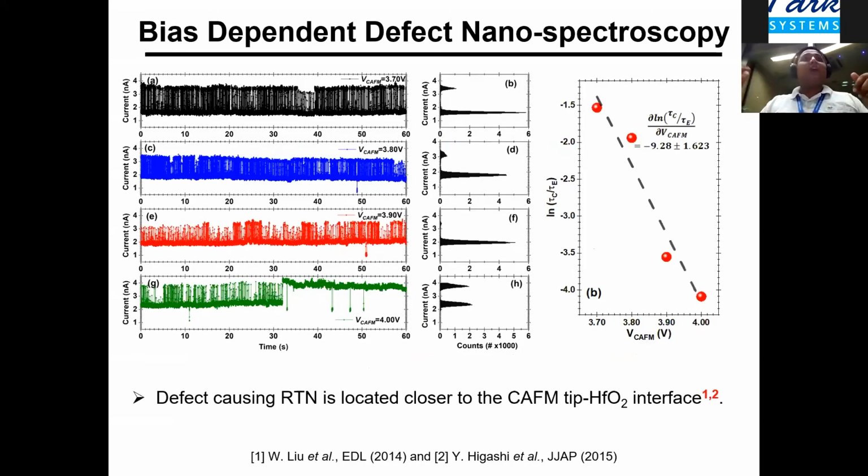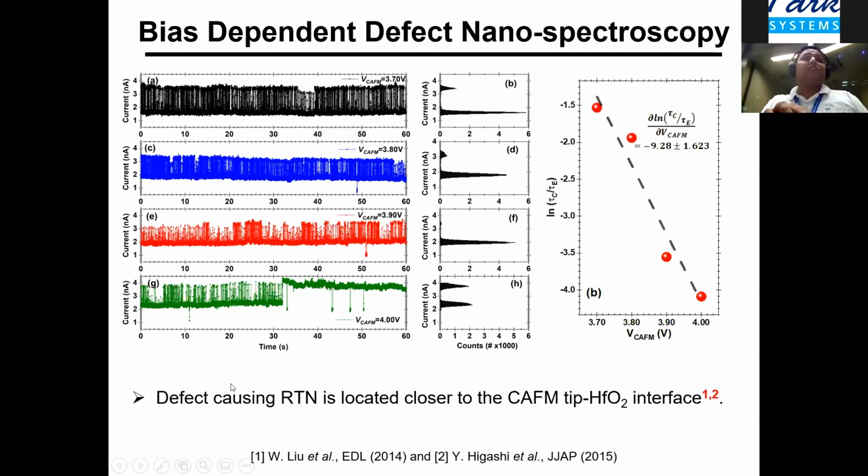Again, one can go and do some very standard experiments which have been demonstrated at the device level. One can simply repeat them at the nanoscale level. The idea behind this measurement is that one can measure RTN signals as a function of different bias and extract the time constant, and then one can also predict where the defect is located.